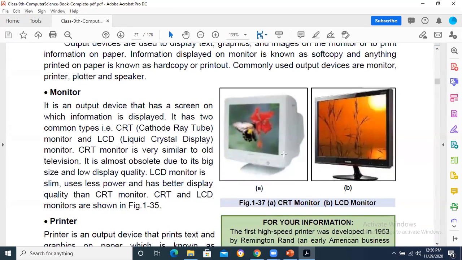If you talk about the display, we have got two types: CRT and LCD. CRT, cathode ray tube, is the large size display like television, and LCD is the modern display, liquid crystal display, and LED, light emitting diode display. So these are basically smart, having less size, less weight, and better quality.